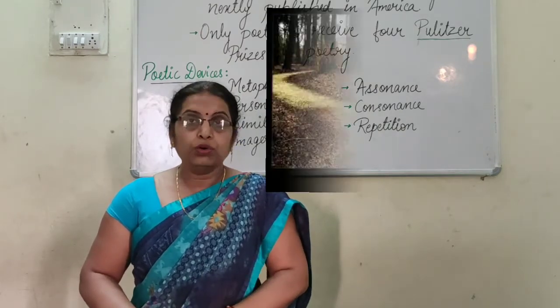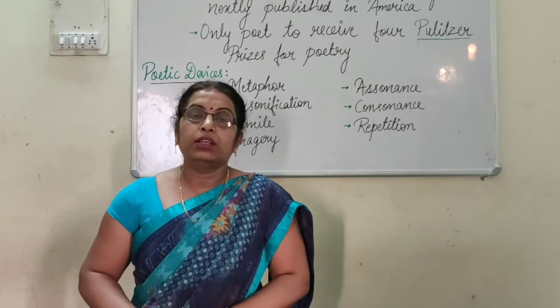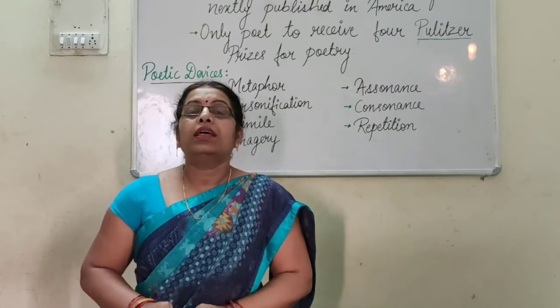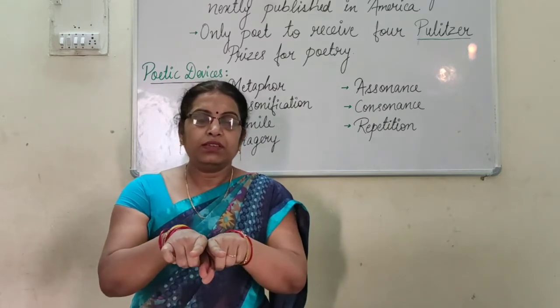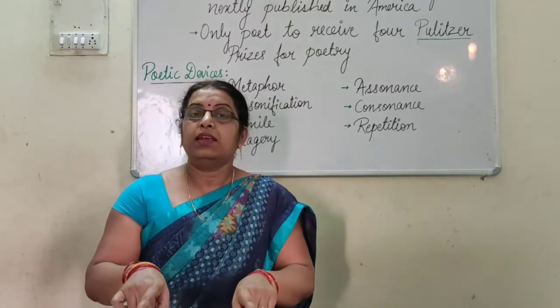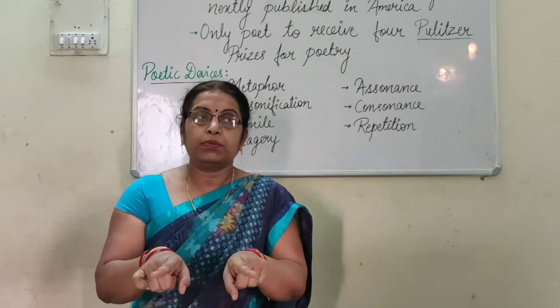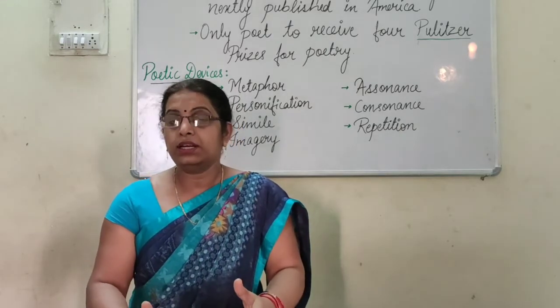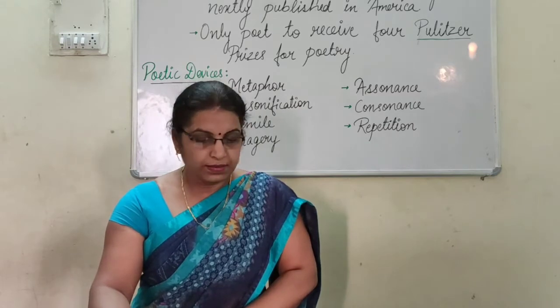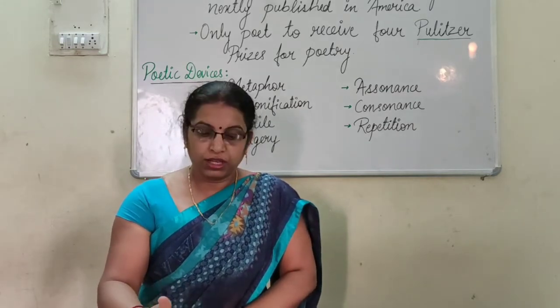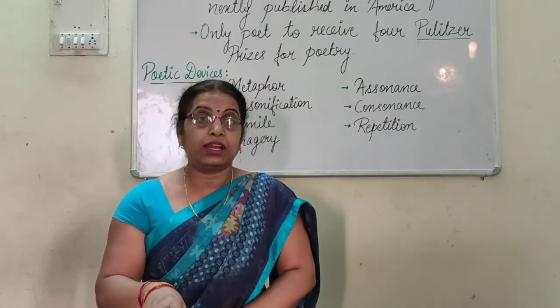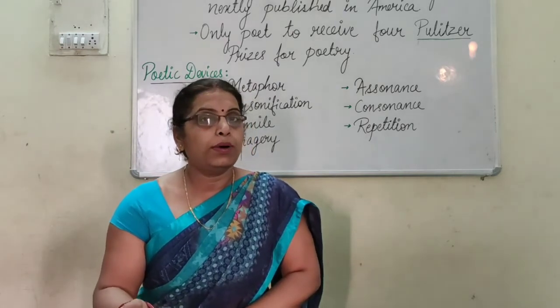Let's begin it. Two roads diverged in a yellow wood, and sorry I could not travel both. The poet is standing in front of a road that is diverged, means it is fork shaped, and it is a yellow forest, means two roads are present in a yellow forest. Yellow forest means the leaves are yellow colored, means it is autumn season. And sorry, he feels very sorry that he could not travel both roads at a time. He has to follow only one path.